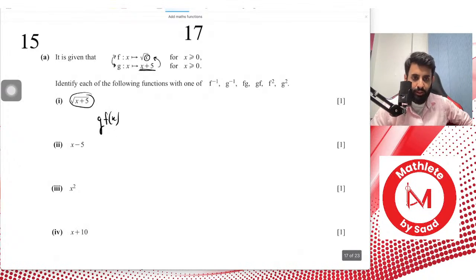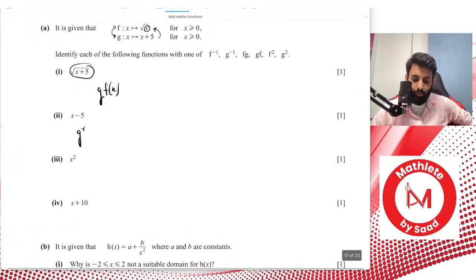Now if you notice over here, you have x plus 5 as far as g of x is concerned, it's x plus 5. Now, how does this become x minus 5? So that means there is some element of inverse involved. The only time this 5 will become minus 5 is when you take it over to the other side. And when you do take it over to the other side, the only time you will do that is to find out the inverse. So that means this is g inverse.